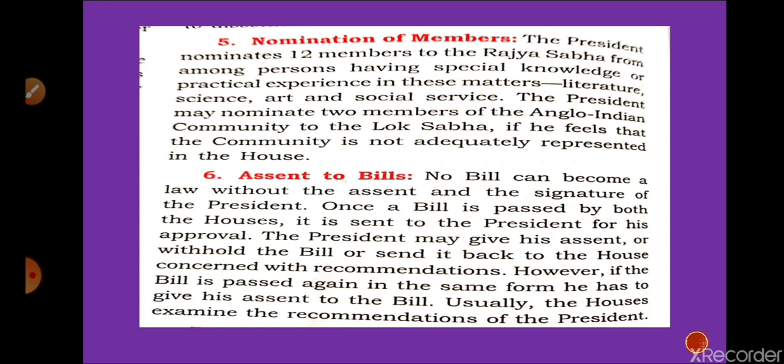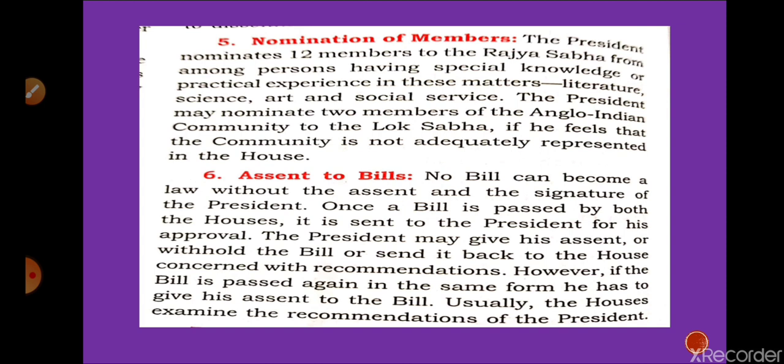So after passing the bill in both houses, it goes to the President for assent. The President has three main options. Either he can withhold the bill, meaning he will neither return the bill nor pass it. The second option is that he can pass the bill. The third option is that he can return the bill to the house for corrections, or he can state the issues on which he is not satisfied and give it back with a recommendation.